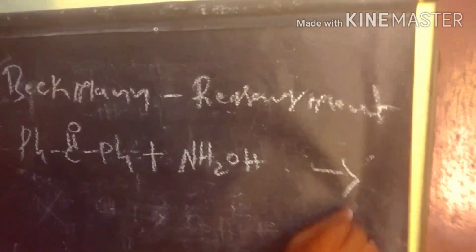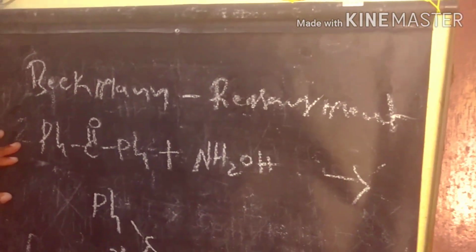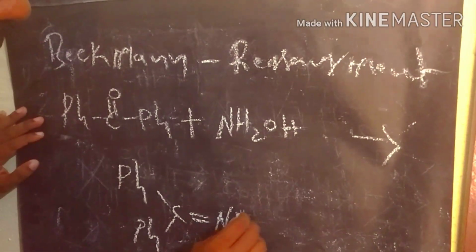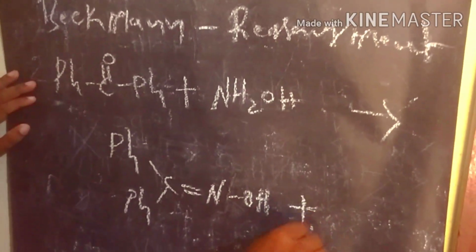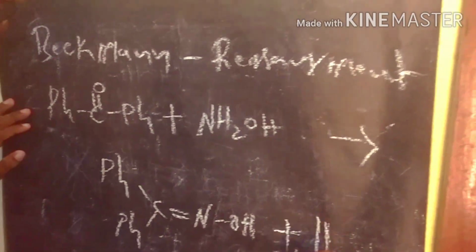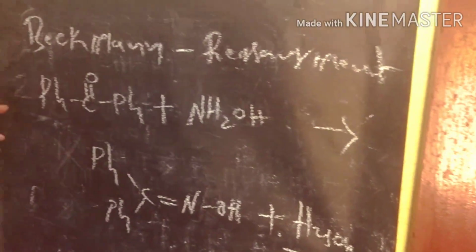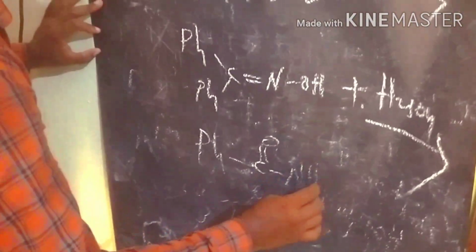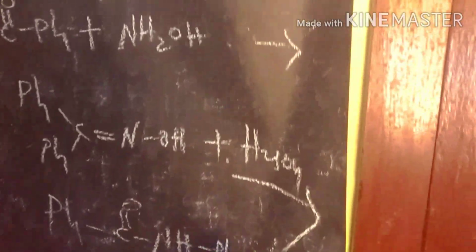After that we are getting oximes, NOH. So this is the oxime. After that we treat the oxime in the presence of acids like H2SO4. Finally we are getting the amide as the product.